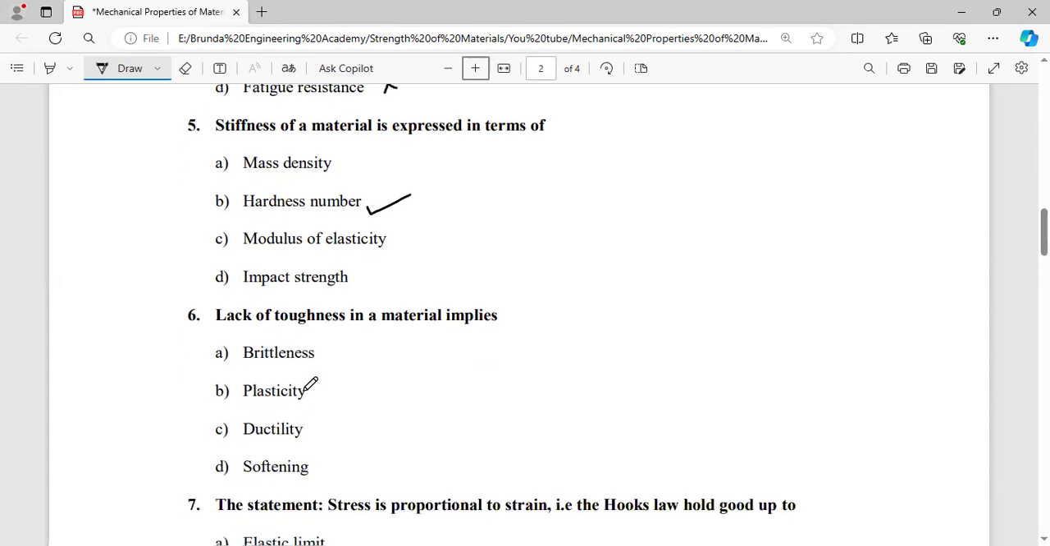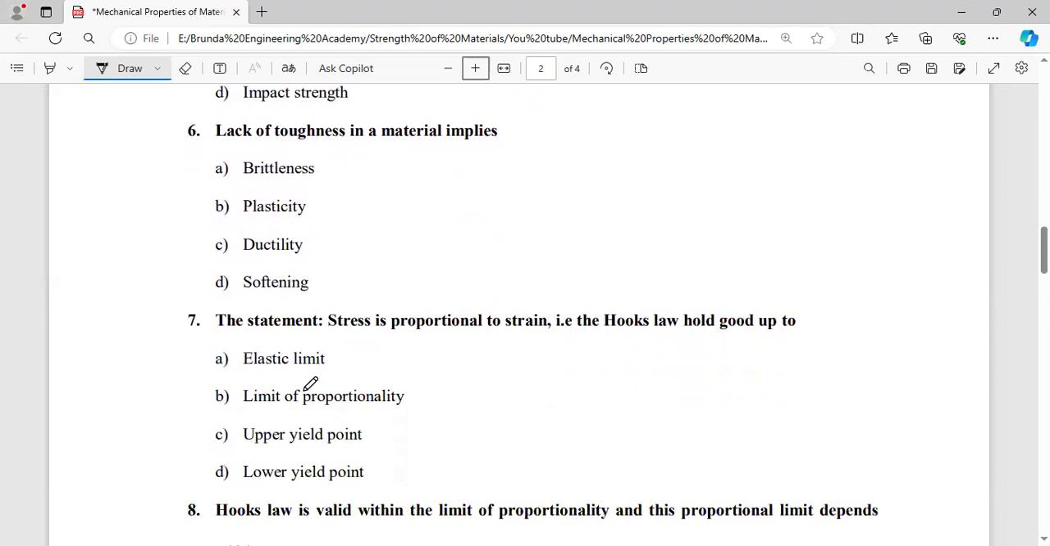Next, coming to another bit, lack of toughness. Lack of toughness in material implies brittleness, plasticity, ductility, softening. Due to lack of toughness, material causes brittleness. Brittleness is the property of a material, failure of the material without having any visible permanent deformation.